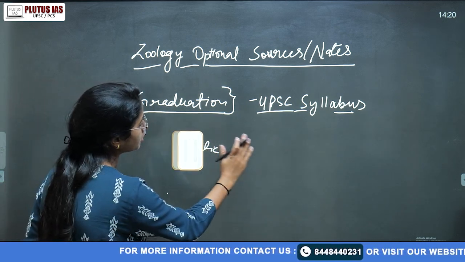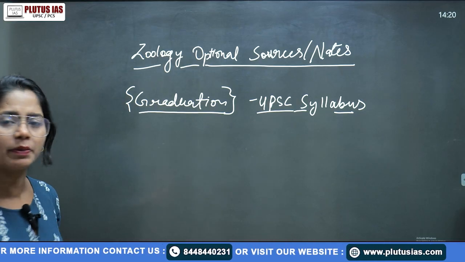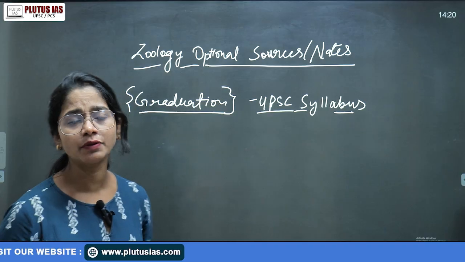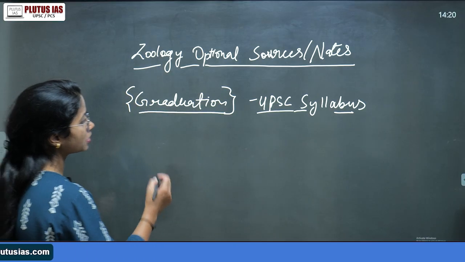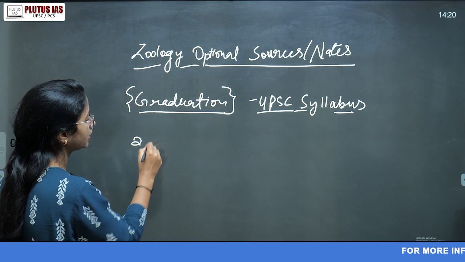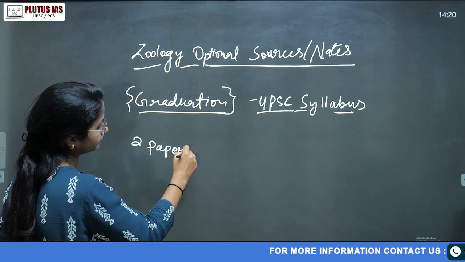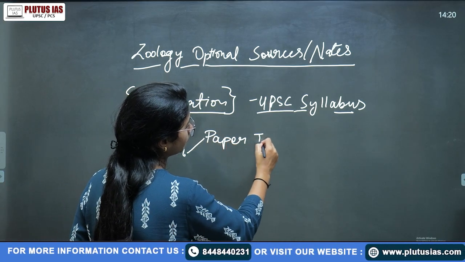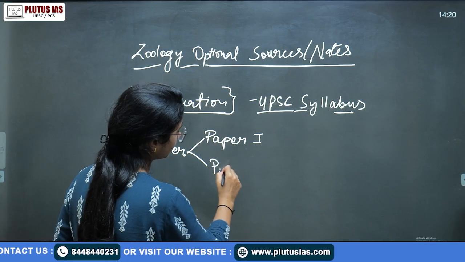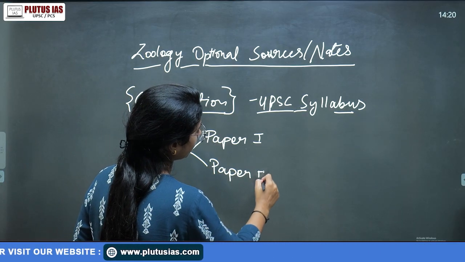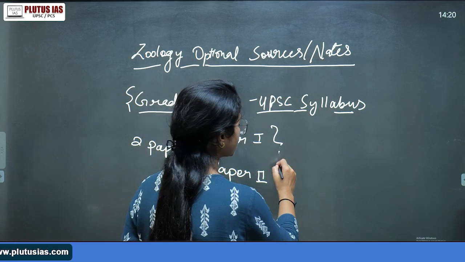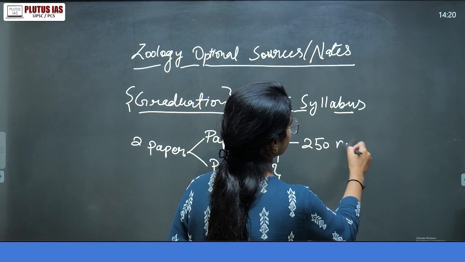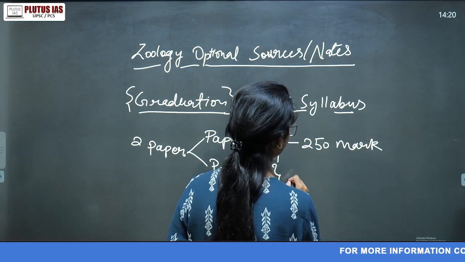So we are going to talk about paper one first, and with regard to that we will also talk about paper two. If we're talking about the UPSC syllabus, there are mainly two papers, paper one and paper two. Both are separate papers. Each paper is of 250 marks.